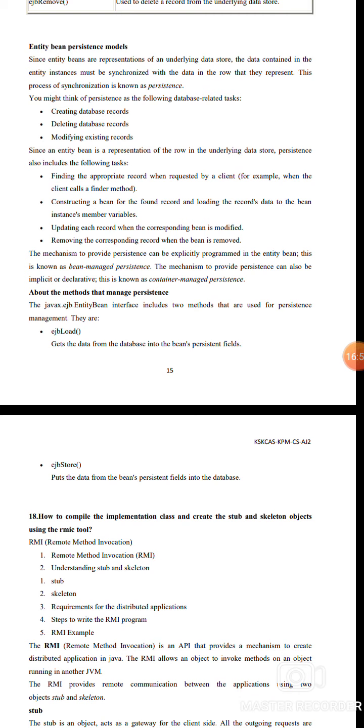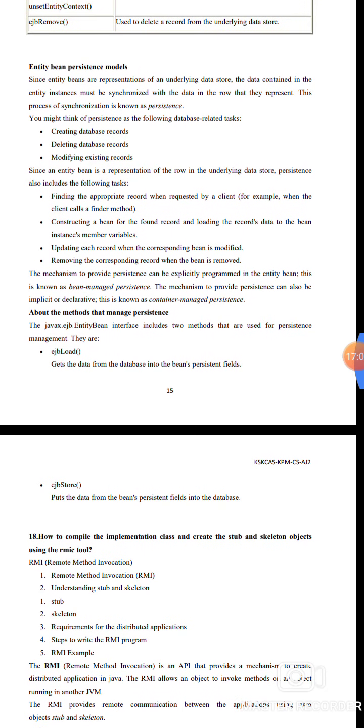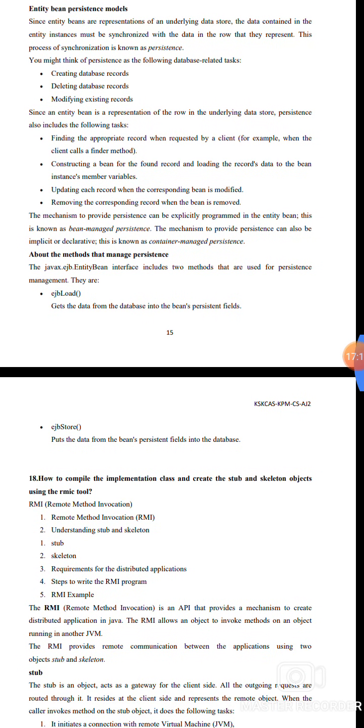The entity bean persistent model. Since the entity bean is a representation of the underlying data store, the data in the entity instances must be synchronized with the data in the row. This process of synchronization is known as persistence. What are the persistence operations included in databases? Creating a database record, deleting a database record and modifying an existing record.